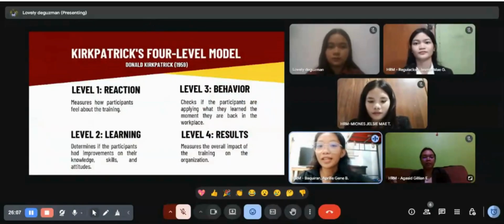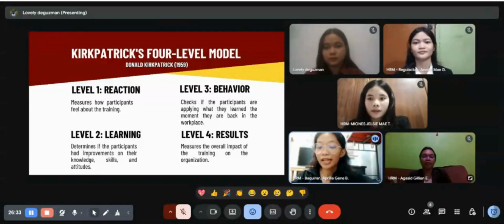Thank you. The Kirkpatrick model has four levels. Each level looks at training success from a different angle. The idea is that training is not just about making people enjoy the session, but also making sure that they learned something, applied it in their jobs, and made it contribute to the success of the organization. So now let's discuss each level.